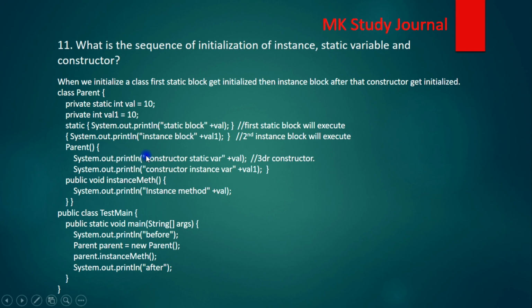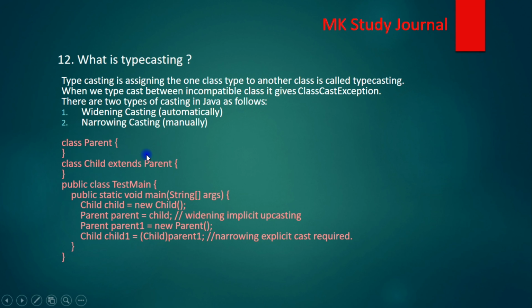So in this example we can see the sequence. Let's move to the next question. What is typecasting? Typecasting is basically converting one kind of object into another kind of object. There are two kinds of typecasting: widening and narrowing.